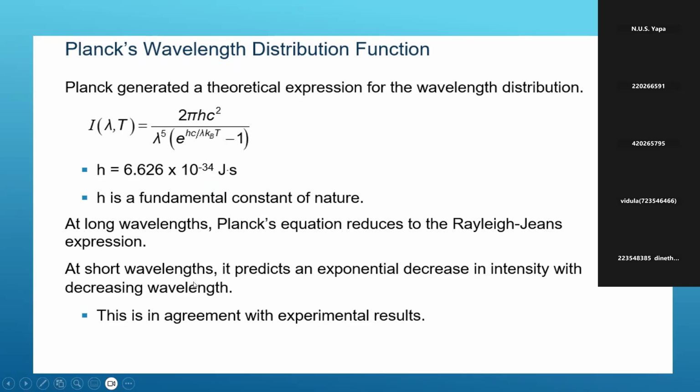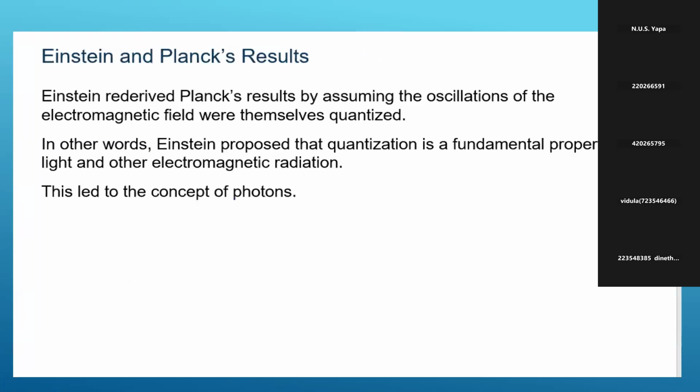Then the Planck equation can reduce to the Rayleigh-Jeans equation at the longer wavelength. But at the short wavelength, we can see an exponential decrease in intensity with decreasing wavelength. These are the experimental results. We can take the Planck distribution, then Einstein and Planck results. These results come from assuming the oscillations of the electromagnetic field were themselves quantized.